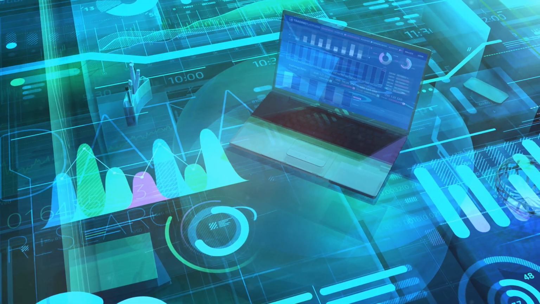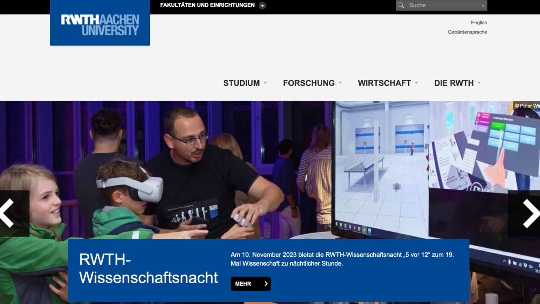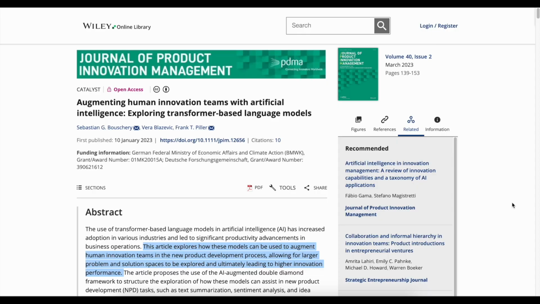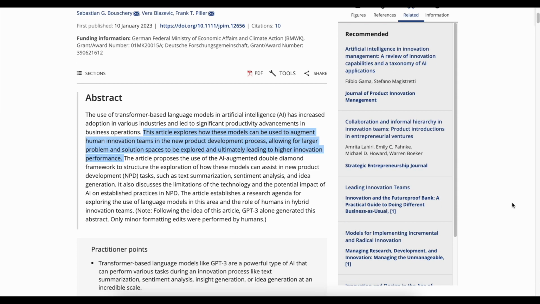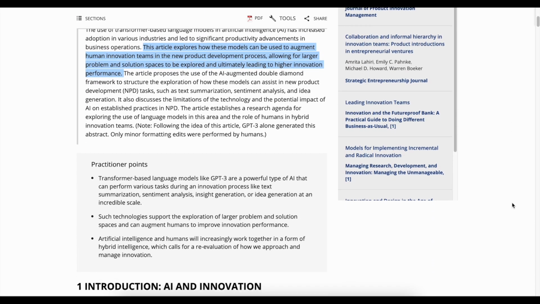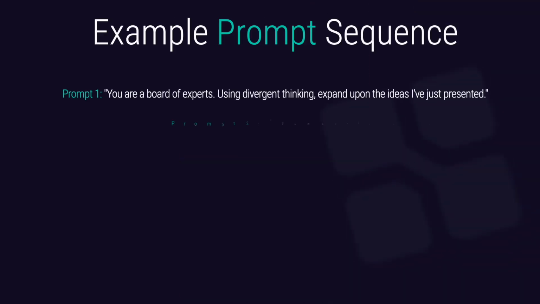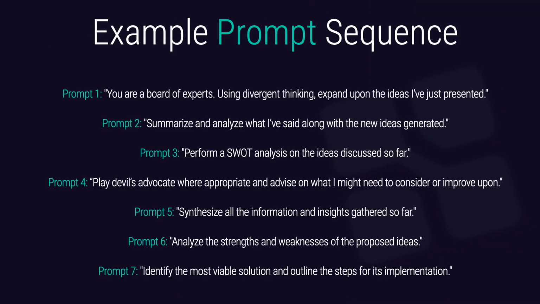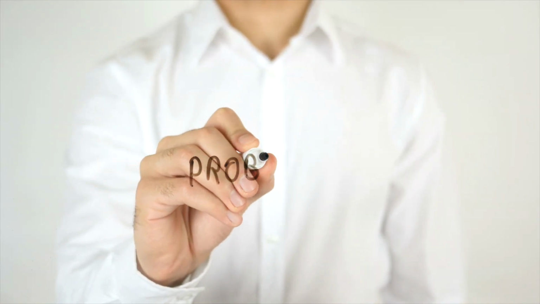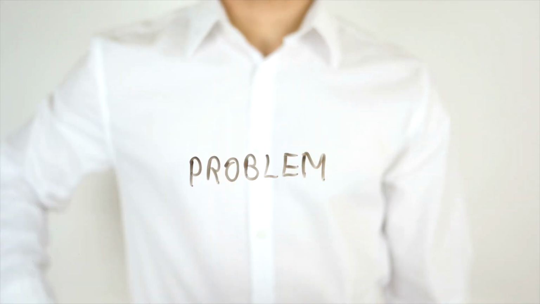First results of studies, for example at the RWTH Aachen, indicate that AI allows for larger problem and solution spaces to be explored and ultimately leads to higher innovation performance. There are many ways to approach AI-enhanced brainstorming, so here is an example of a sequence of prompts to get you started. With our problem in mind, it is time to start the divergent thinking process.